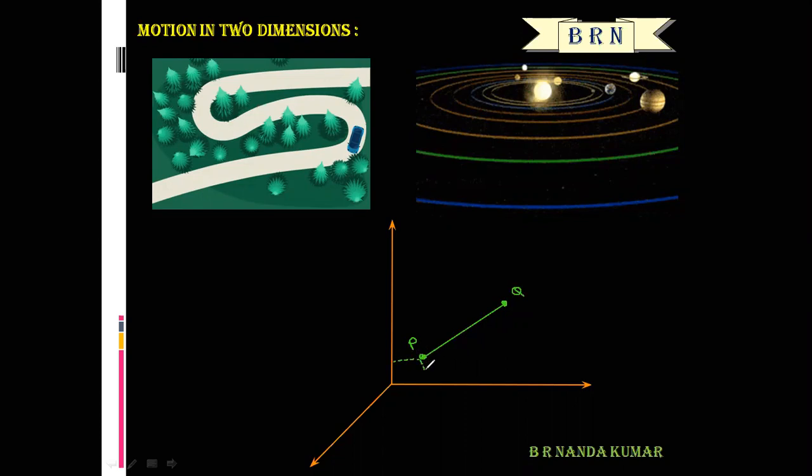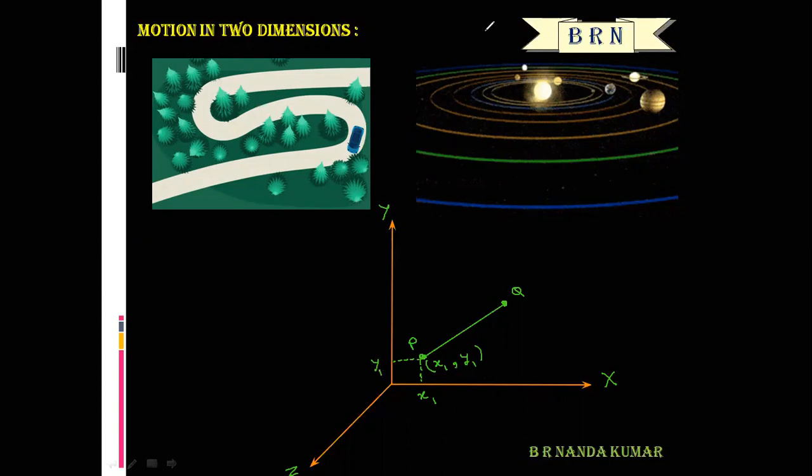Let us consider the initial position of the particle to be (x1, y1). Along the x-axis, the position of the particle is x1, and along the y-axis, the position of the particle is y1.